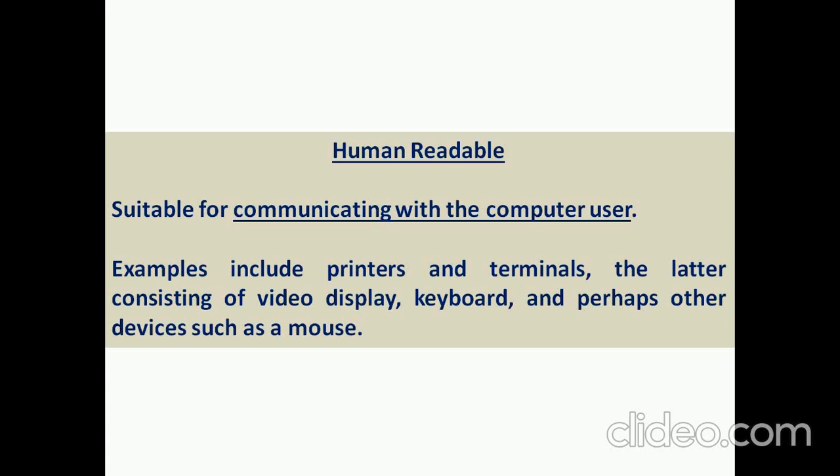What are the various ways a user can communicate to the computer or the system? The devices are the printers, through the terminal we communicate to the printers, and a video display. Through the keyboard we communicate to the system, and a mouse is also used in this category. So these all are human readable devices.